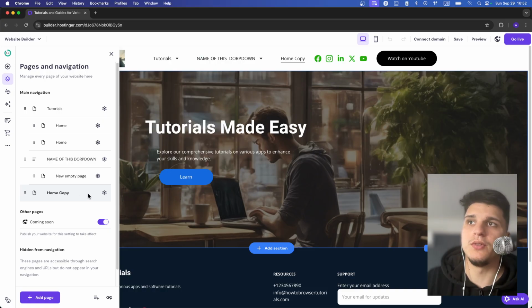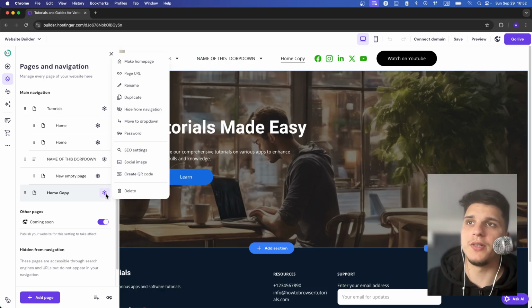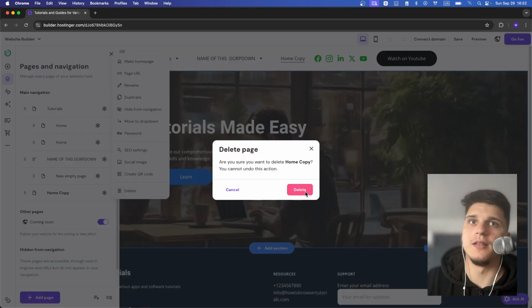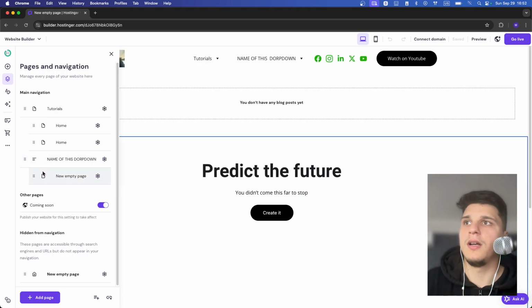Now, if you want to delete this copy you just created, just click on this icon right over here and select Delete. Okay. Now I have here some pages, drag the